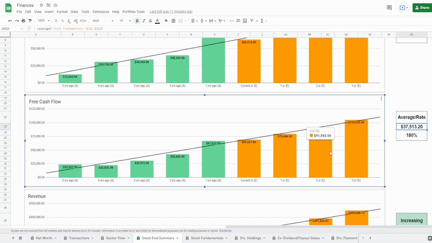Honestly, I might actually foresee that my projections here into the future might be correct, mainly because they're not too far off from the trend line. So we shall see, but nonetheless, a very positive metric when it comes to the free cash flow.